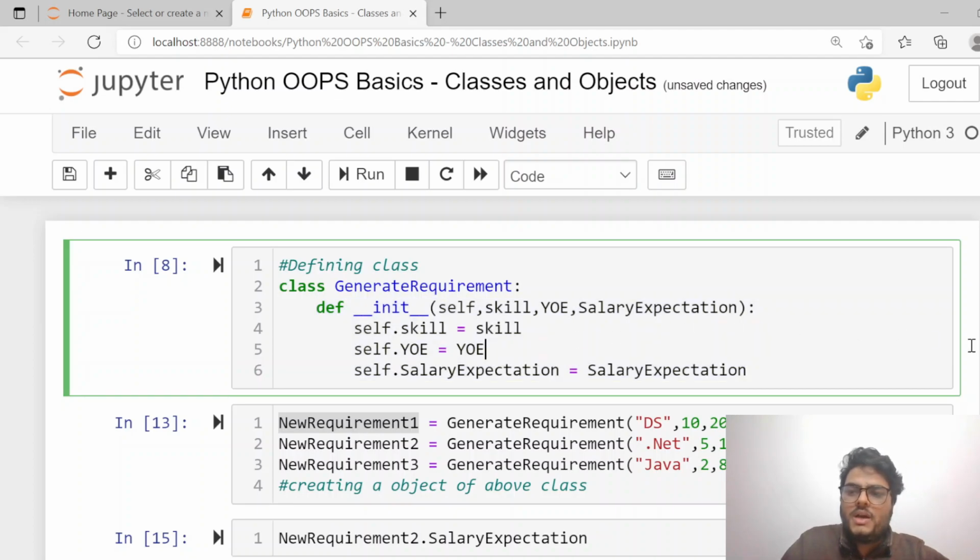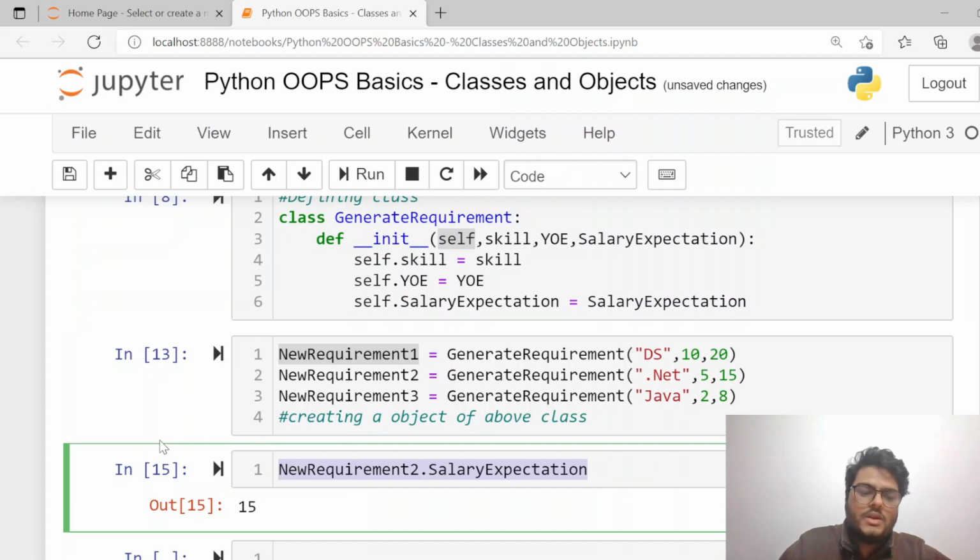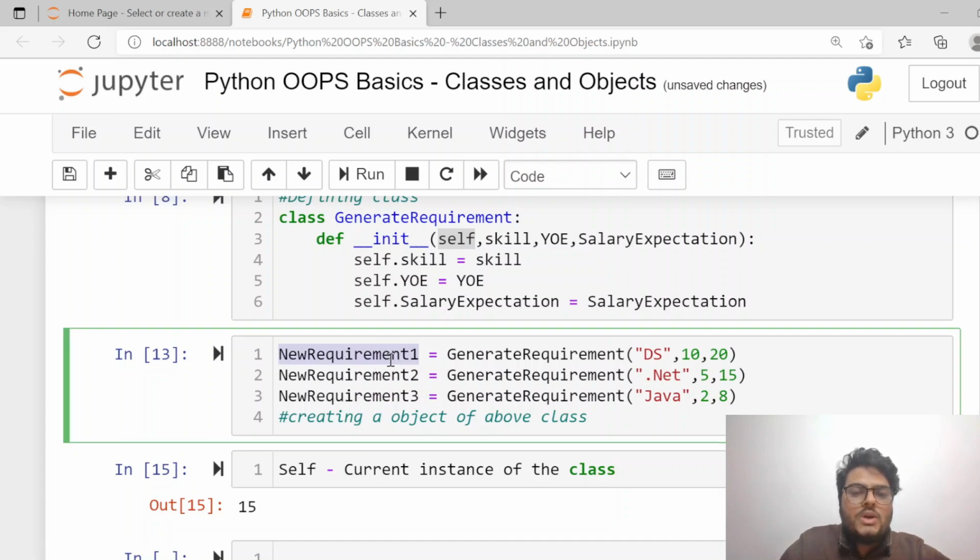Now another important concept, guys, every time you see here self, right, do not get confused. The meaning of self I will write here. Okay, self means current instance of the class. What is the meaning of current instance? Do not go confused with the jargons here. When you say new requirement 1 is equal to generate requirement class you are calling, that means that the current instance of this class is new requirement 1.